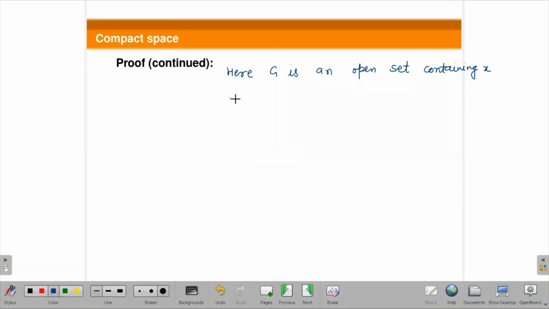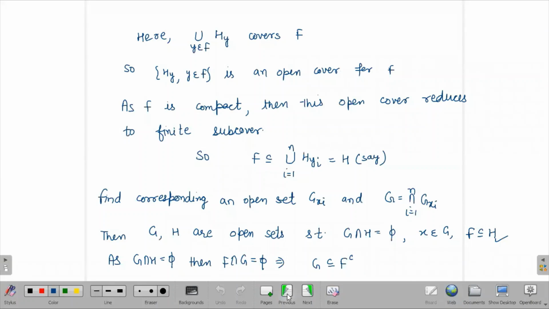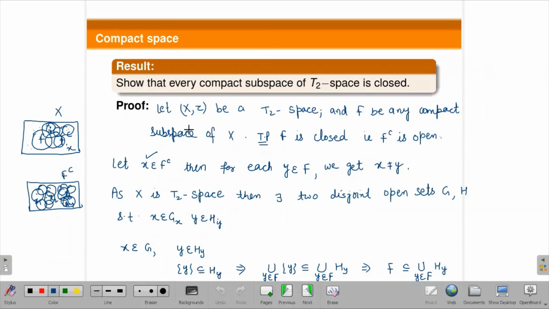So G is contained in F complement. So from the definition of open set, we can say that F complement is open. So which further implies F is closed. So here we have taken F as a compact subspace of a T2 space, and we have proved F is closed here.